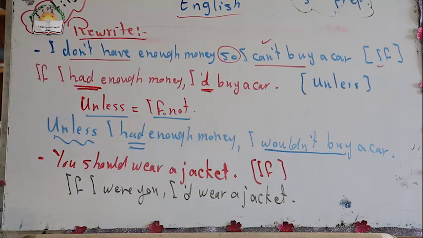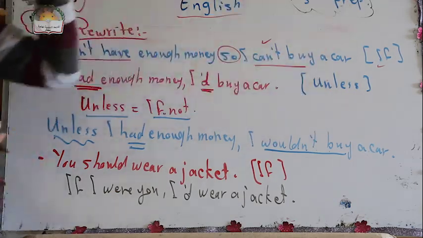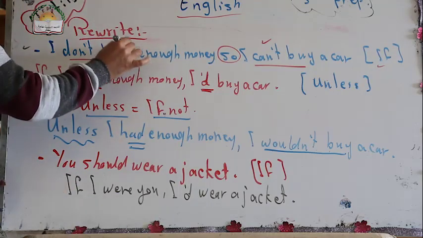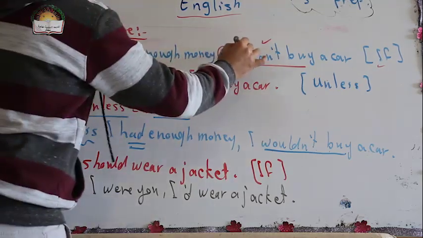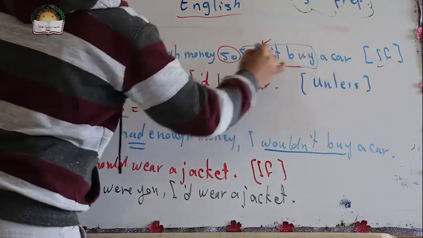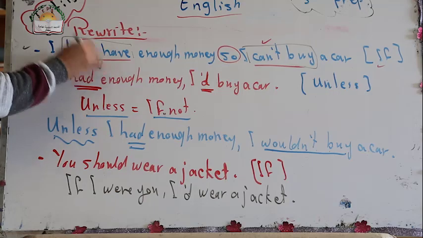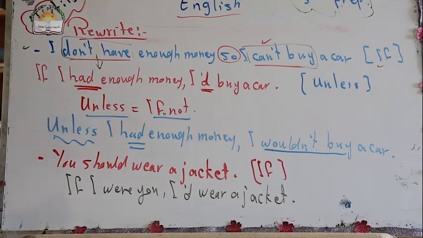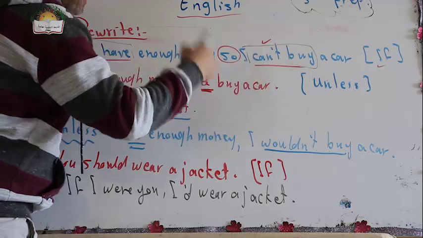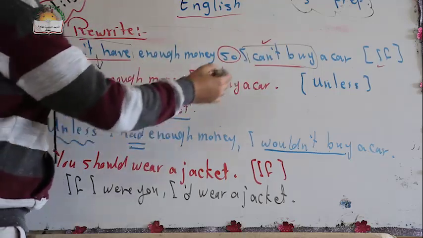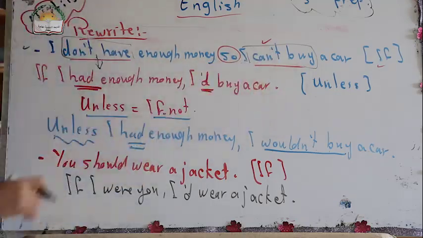So we dealt with if. If he gave me a sentence and asked me to join this sentence by using if, you should put in mind that if the sentence is at present simple, like don't have or can't buy, you have to use the second conditional, and the negative should be changed into affirmative, and also if he gives you an affirmative, you should change it into negative.